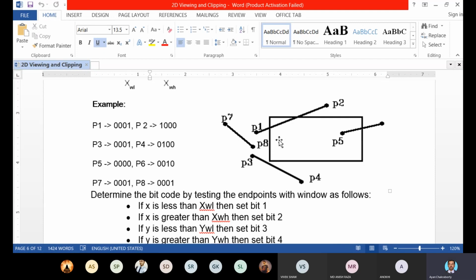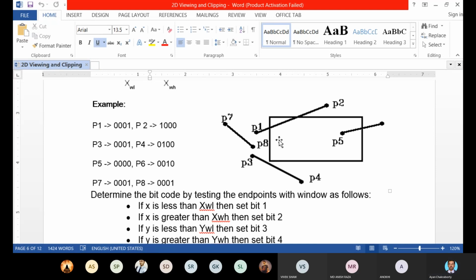So what are the three conditions we have discussed regarding the determination of visibility? Listen very carefully, and if you have any question, just ask me. The first condition is that if both the endpoints of a line have the region code of all 0, 0, 0, 0, then the line will be totally visible.